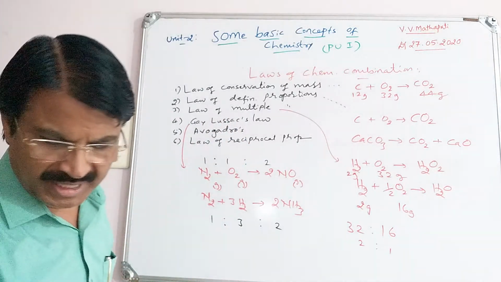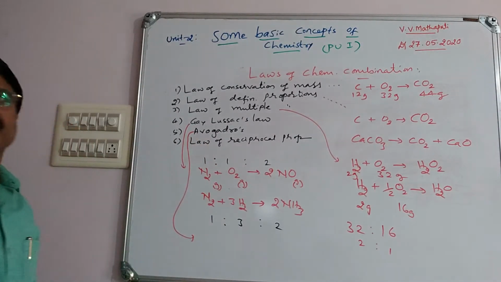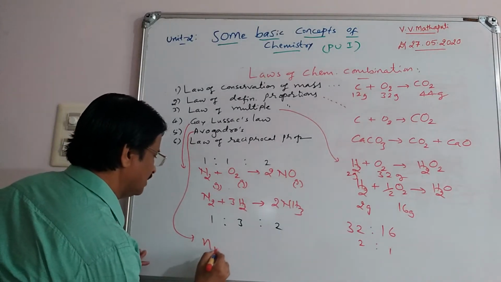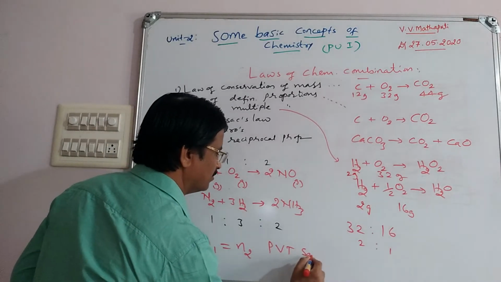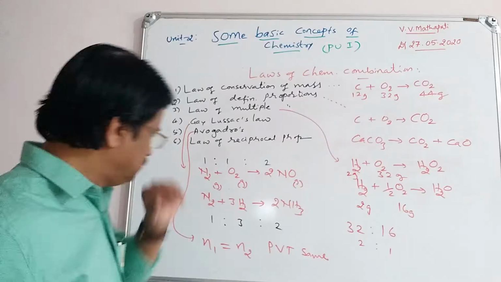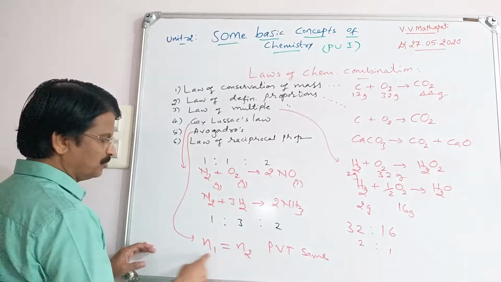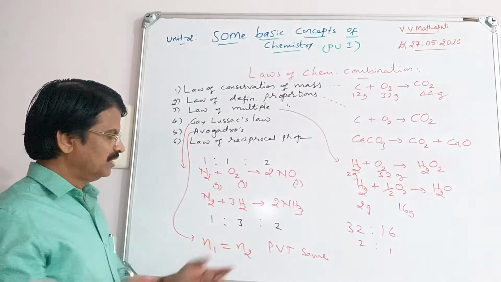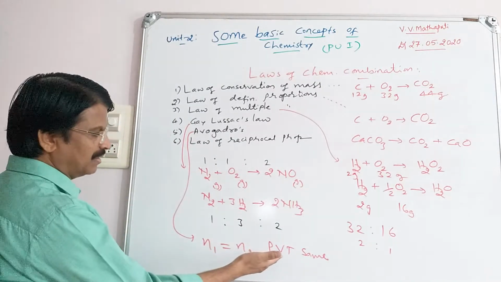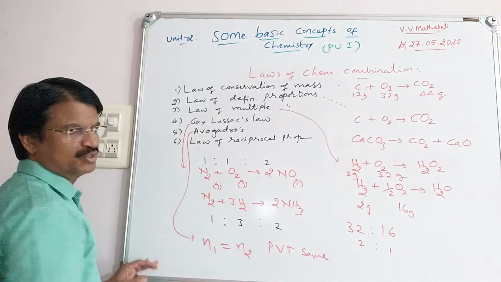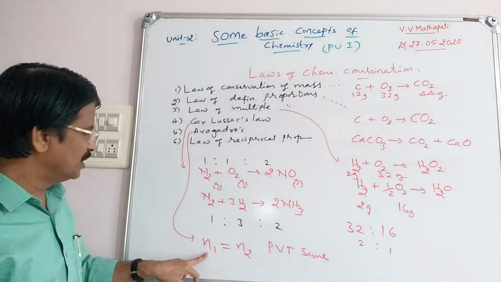Then in the case of Avogadro's law, see what happened. Avogadro's law: N1 equal to N2 when P, V, T are the same. It means equal volumes of all gases under the same conditions of temperature and pressure contain the same number of molecules.